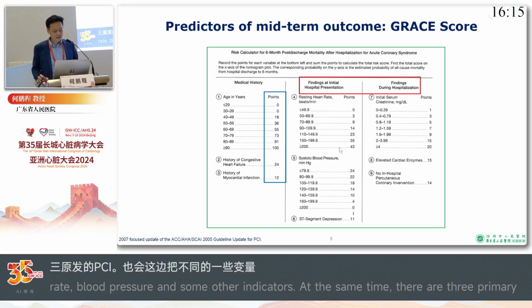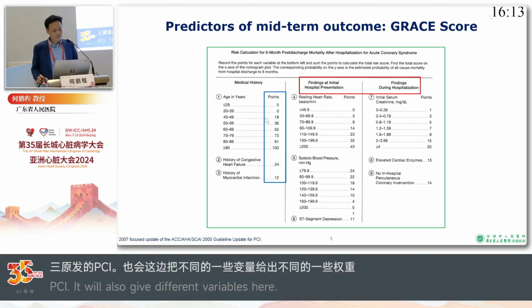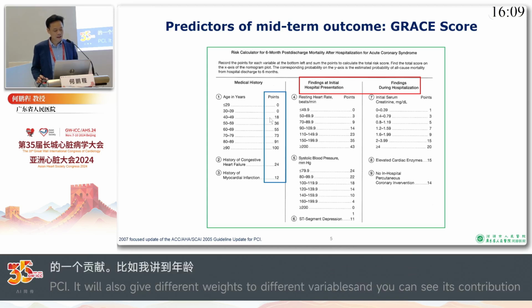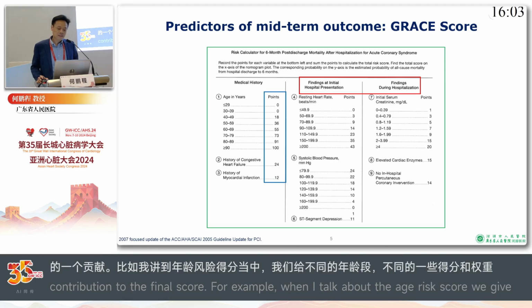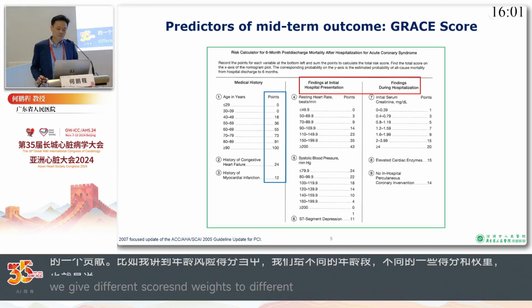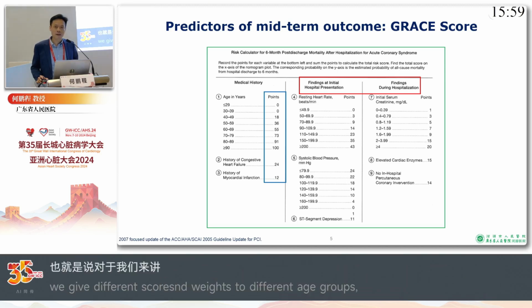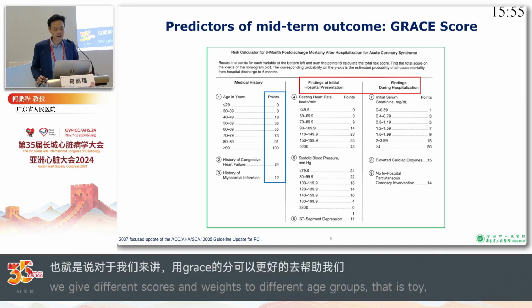For age, for example, it gives different points to different age groups. So it's reasonable to presume that the GRACE score can predict the risks of patients with ACS more comprehensively and more accurately.